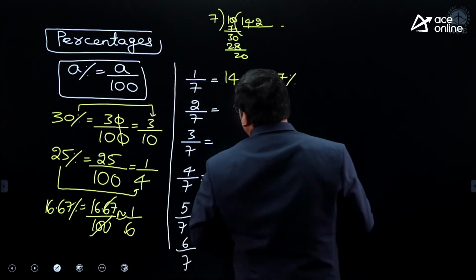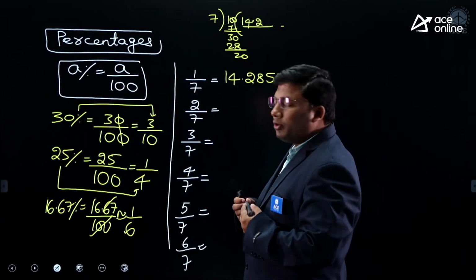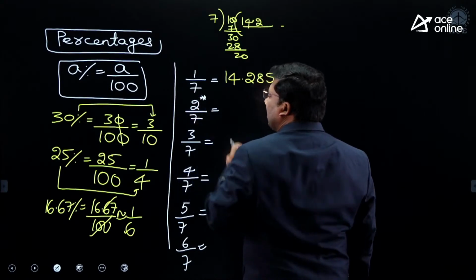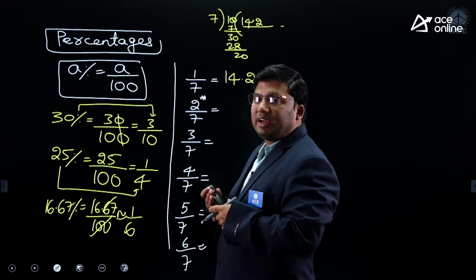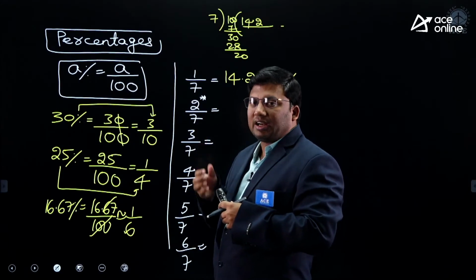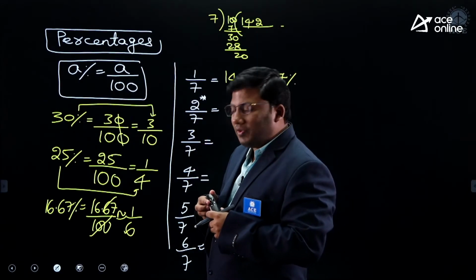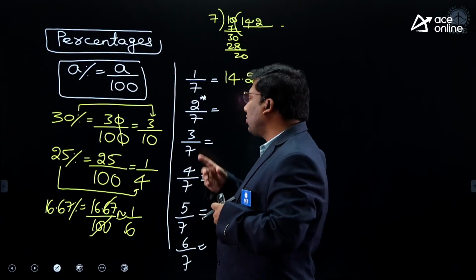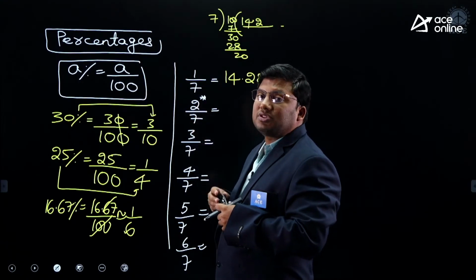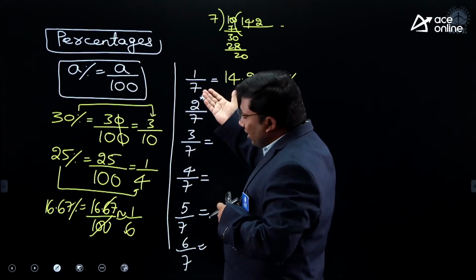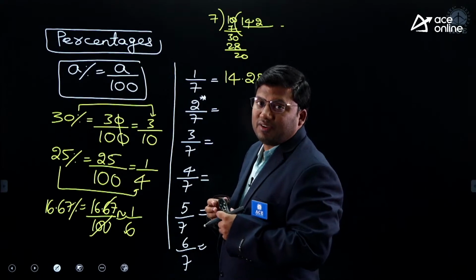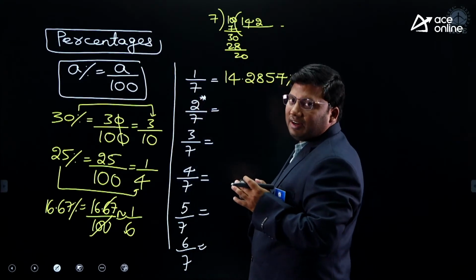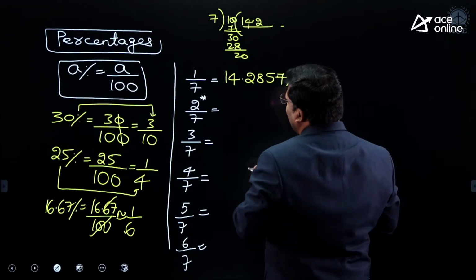Suppose I require 2 by 7. Take the numerator, 2. Multiply it by 10. 2 tens are 20. 7 goes how many times in 20? 7 twos are 14, 7 threes are 21. Am I right? Maximum 2 times it will go.